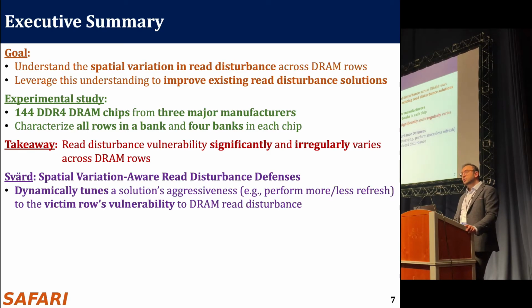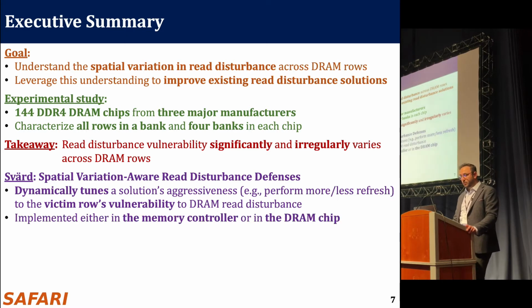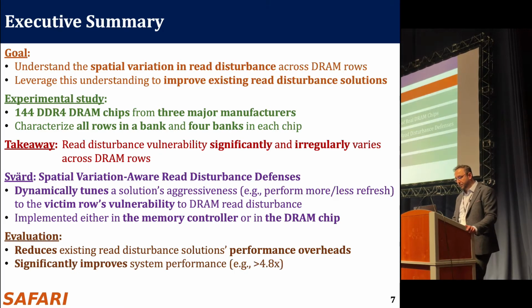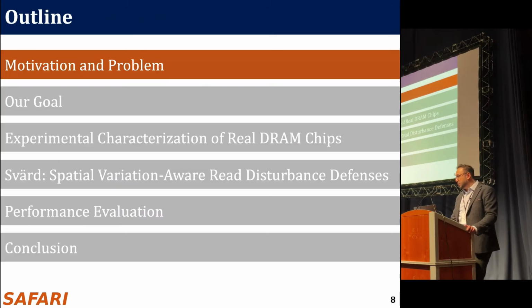Svärd dynamically tunes the given read disturbance solution's aggressiveness to the victim row's vulnerability level, so it reduces the performance overhead. Svärd can be implemented either in the memory controller or in the DRAM chip. We evaluate Svärd's performance, and we show that it greatly reduces the read disturbance solution's performance overhead and significantly improves system performance. So let me quickly define our motivation and problem.